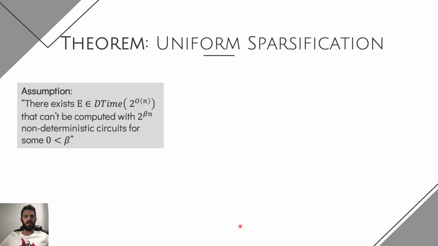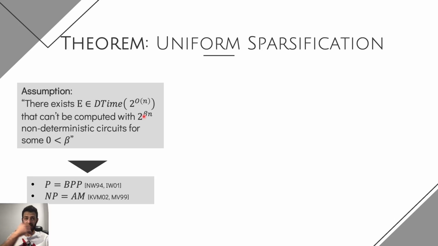And so indeed, up until now, all of our theorems did not require any hardness assumption or any cryptographic assumption. From now on, for the uniform solution, we will require a hardness assumption. Mainly, we will require the existence of some language in DTIME(2^O(n)) that cannot be computed by non-deterministic circuits of size 2^(βn), where β is some constant.